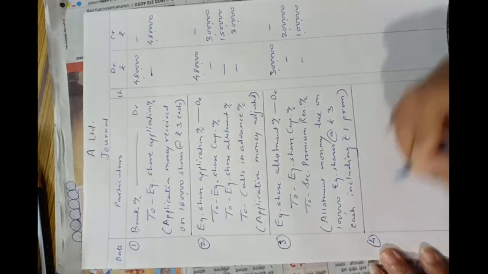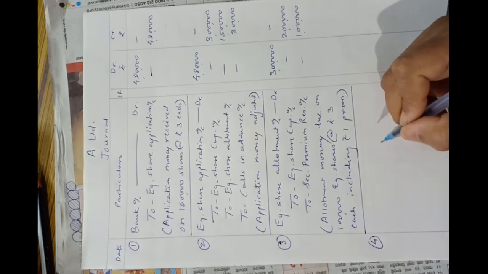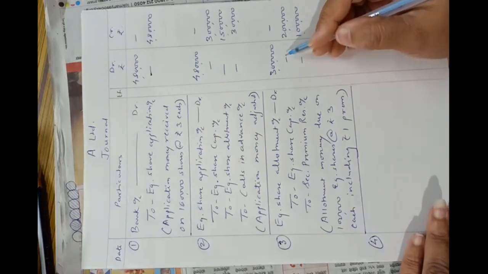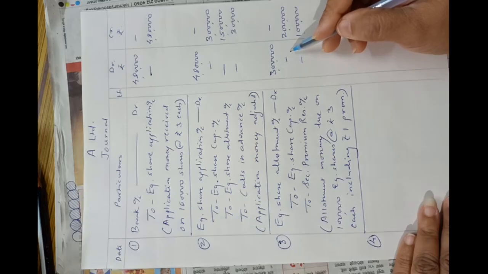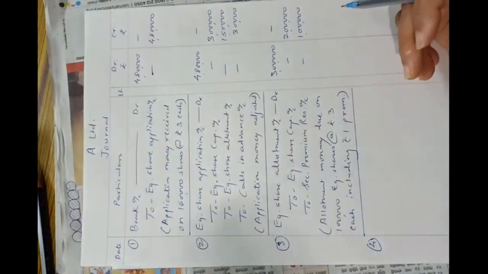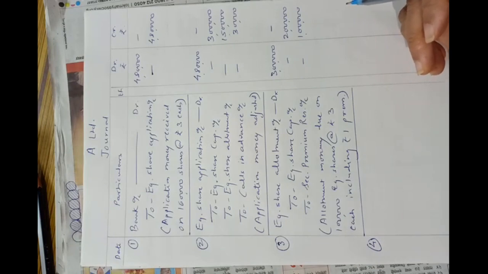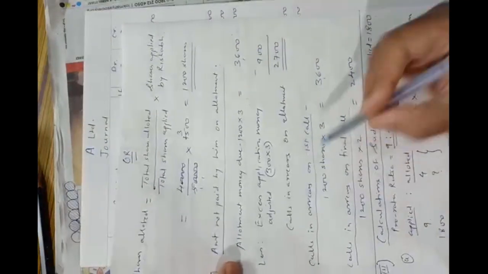Now entry of allotment money received. From this due amount we have already adjusted, and the total amount adjusted with allotment is 1,50,000. See here, total amount adjusted with allotment is 1,50,000, and they told us that there are calls in arrears, and we have already calculated calls in arrears, that is calls in arrears on allotment 2,700 of Mr. Rishabh.